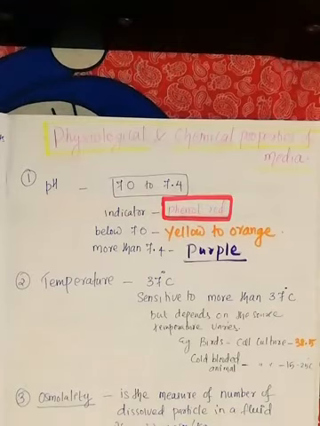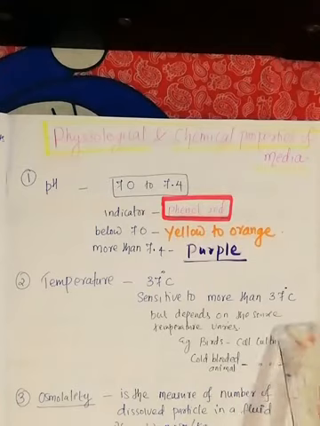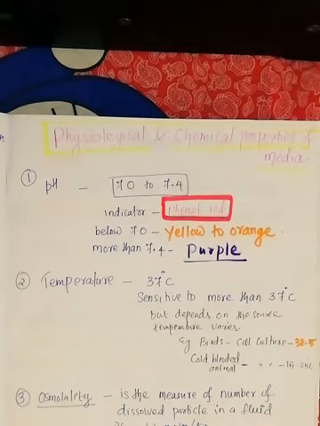Okay, so cells from the birds, when you are culturing, you need to maintain the temperature 38.5. Cold-blooded animal, when you are culturing those cells, the temperature has to be maintained at 15 to 27. So if you are maintaining 37 degrees centigrade, these cells cannot survive there. If you are maintaining 37 for the bird cells, then also it cannot undergo proliferation, because the temperature needed is 38.5. Okay, that is the second physiological property.